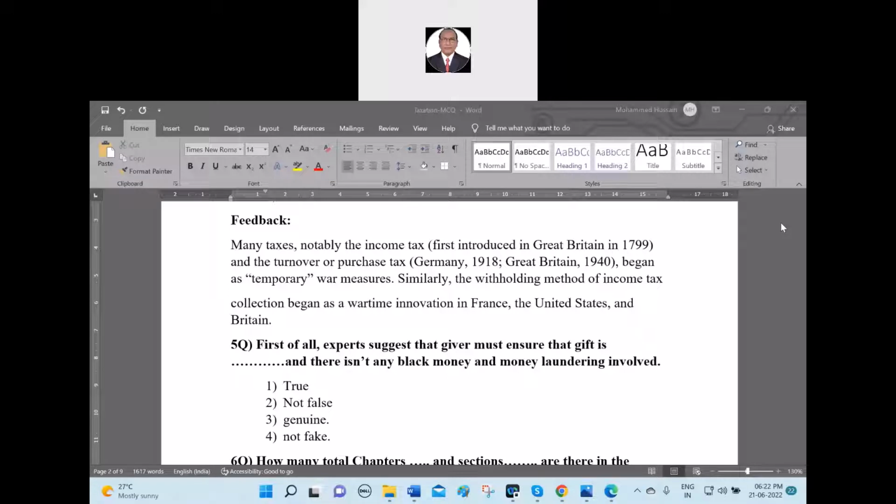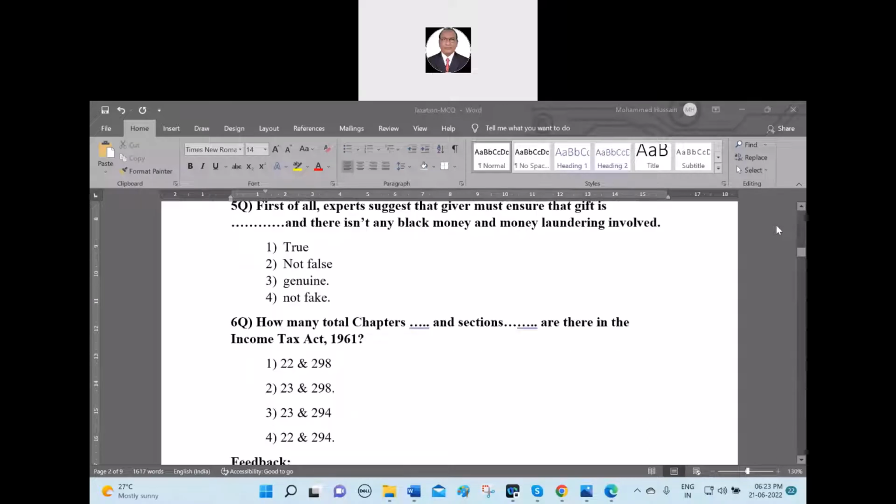Fifth question. First of all, experts suggest that the giver must ensure that the gift is dash and there is not any black money and money laundering involved. First option true, second option not false, third option genuine, fourth option not fake. Number 3, genuine. So experts suggest that the giver must ensure that the gift is genuine, and there is not any black money and money laundering involved. So that is the right answer for that one.